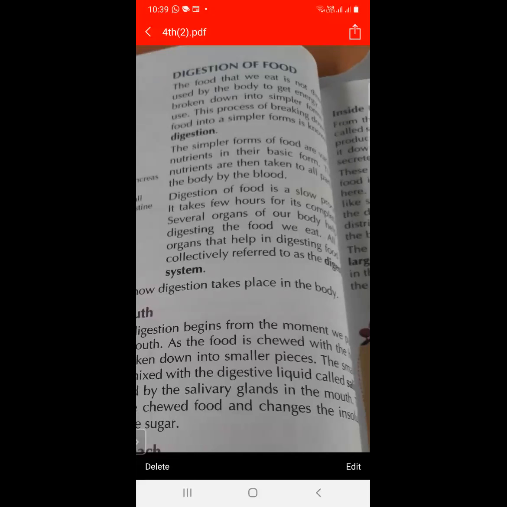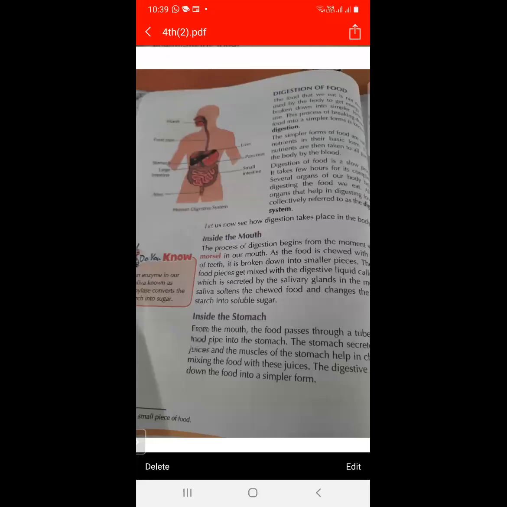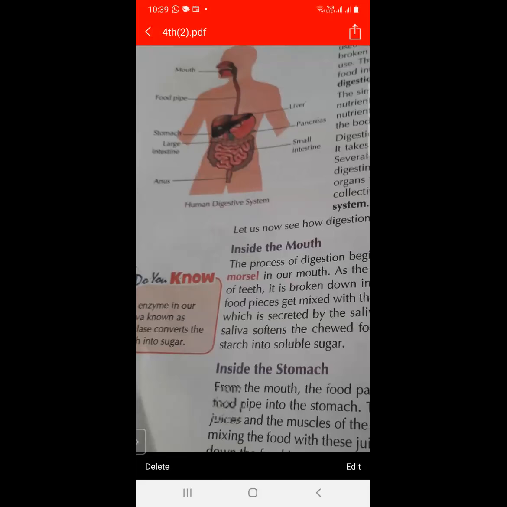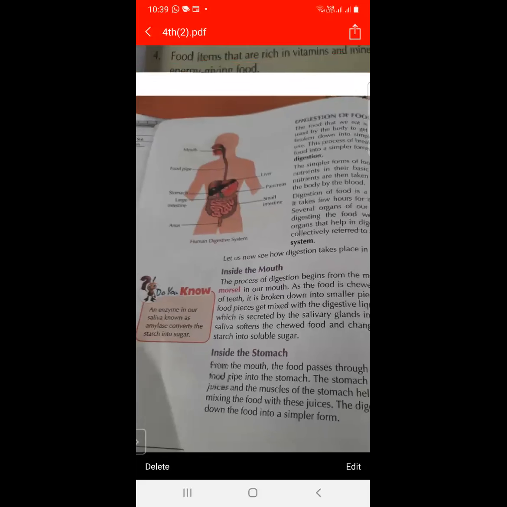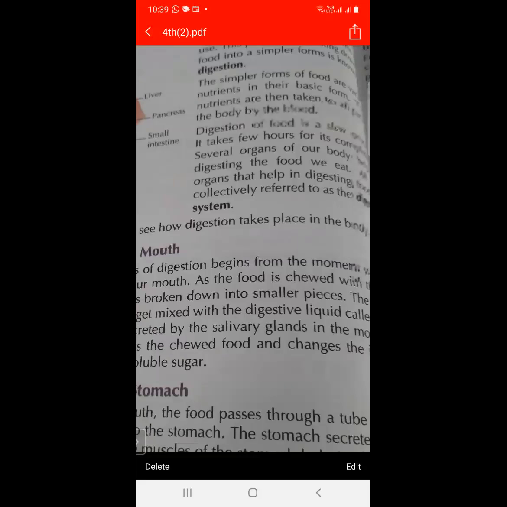So you have to remember which organs help in digestion of food: mouth, food pipe, stomach, pancreas, small intestine, large intestine, and anus. So these are the parts of the human digestive system. So you have to know the definition of digestion and digestive system.